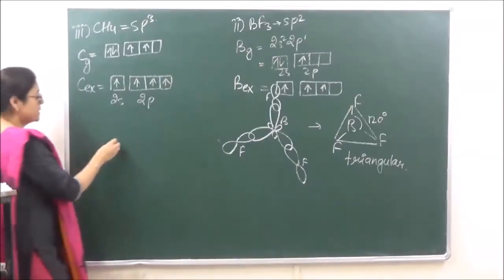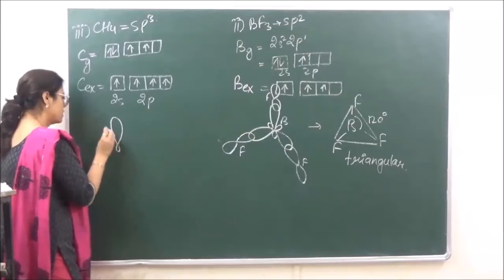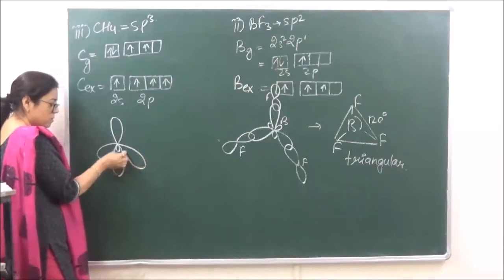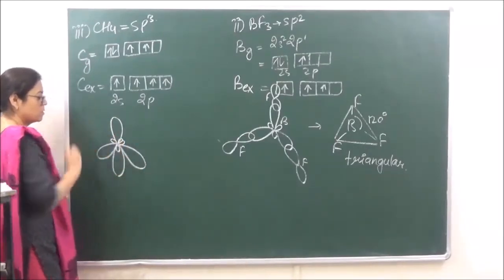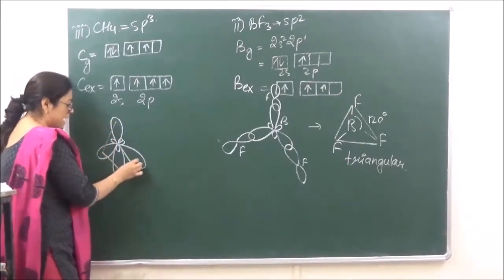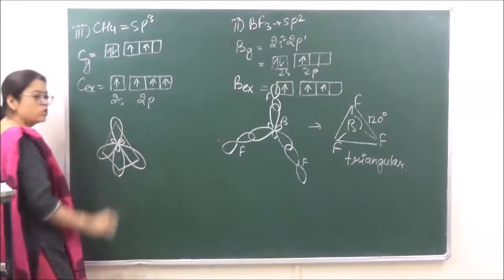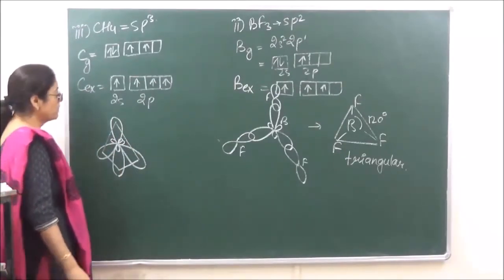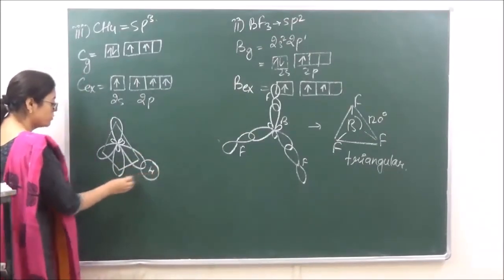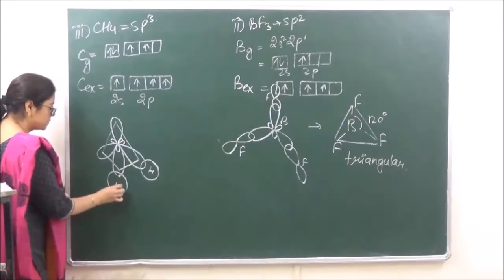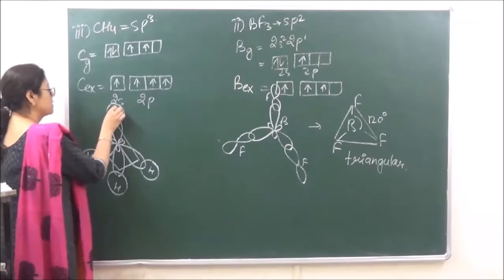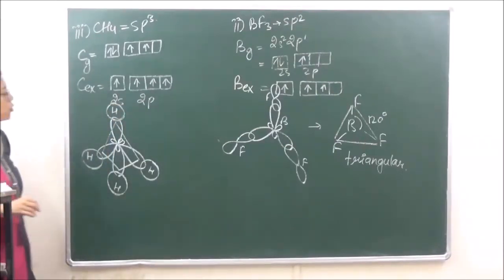Now the shape, this is going to be the shape, and this is a tetrahedral shape. Now hydrogen has only s orbitals present, so the s orbital of each of the hydrogens is going to form the CH4 molecule.